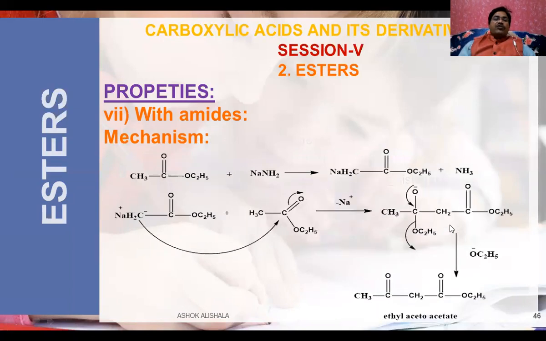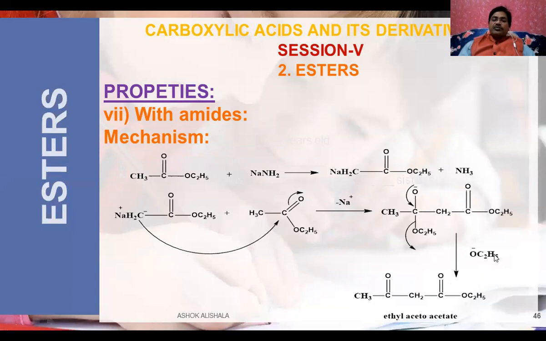What is the mechanism involved in this one? First of all, see, this is ethyl acetate and sodamide, because there is a proton which is acidic in nature. Sodamide is a strong base and removes the proton, and it leaves in the form of NH3. Now the carbanion which is formed here will undergo a reaction with another molecule, so it goes and adds here, and the negatively charged oxygen will be shifted to between the carbon and oxygen.